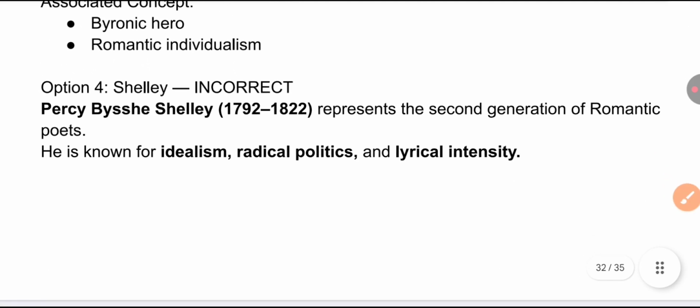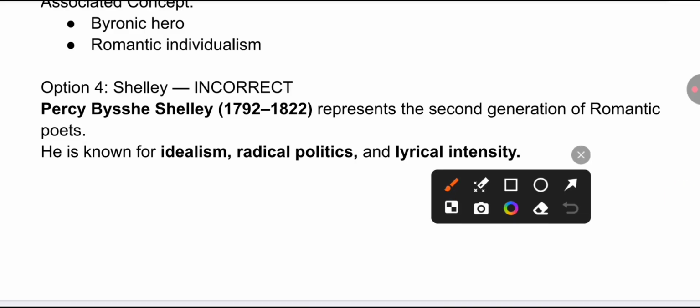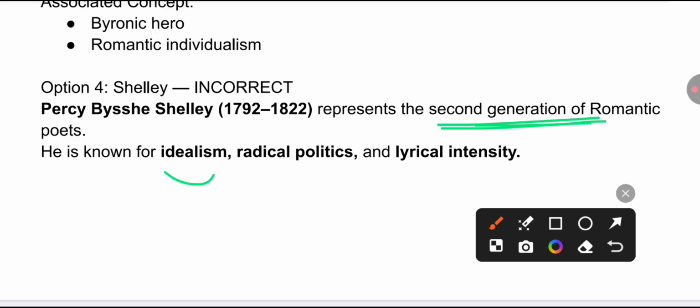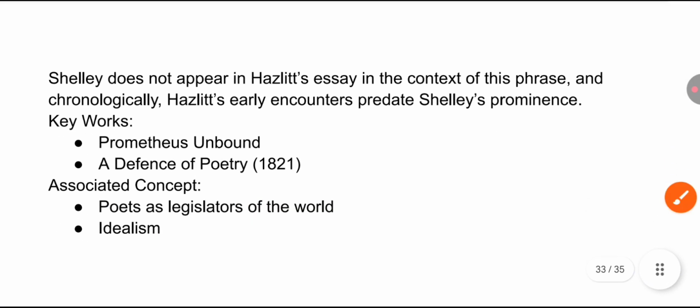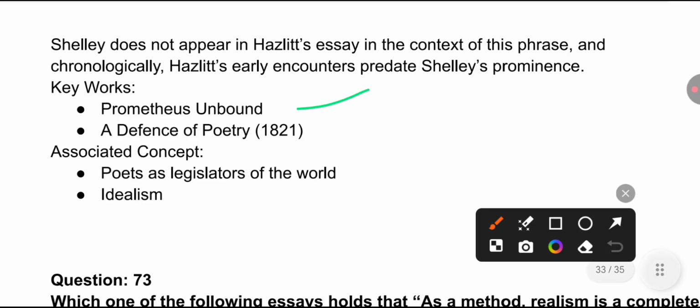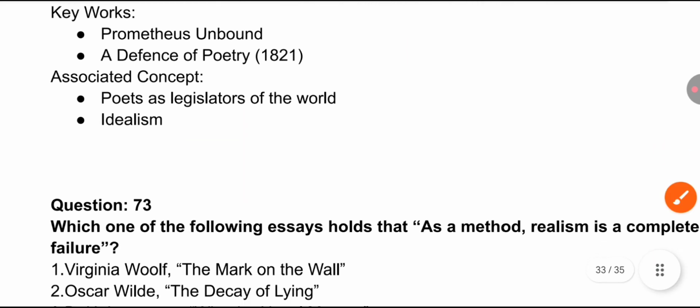P.B. Shelley also belongs to the Romantic Age and represents the second generation of romantic poets. He is known for idealism, radical politics, and lyrical intensity. The important works you must remember are Prometheus Unbound and A Defence of Poetry, and the concept of poets as legislators of the world, and idealism. Okay, let's see the next question, everyone.